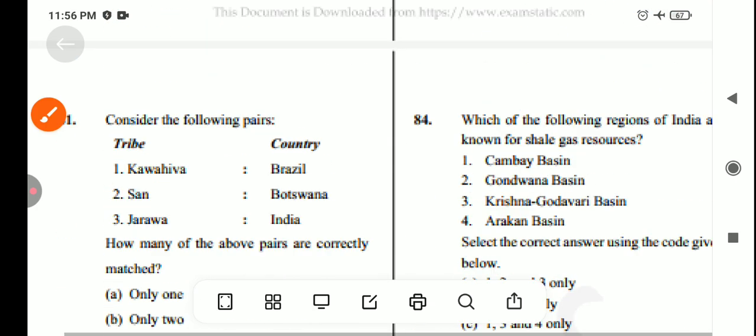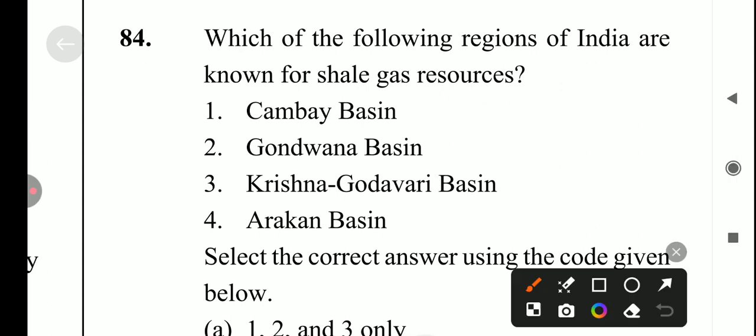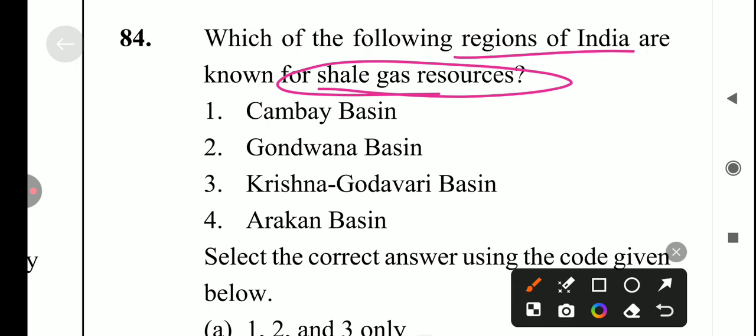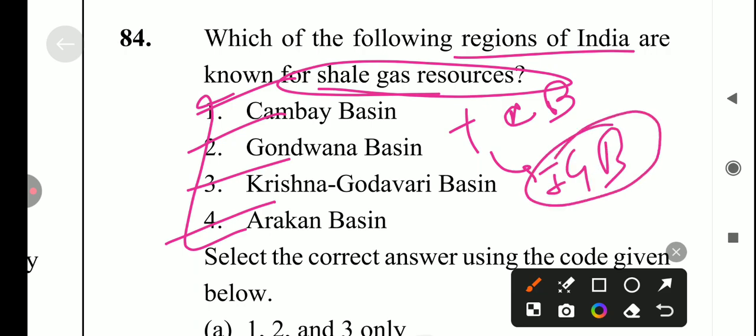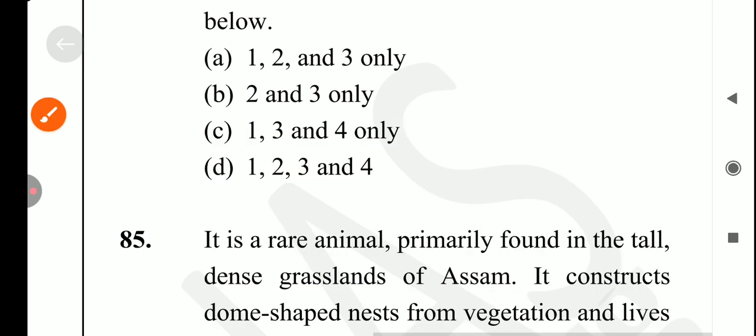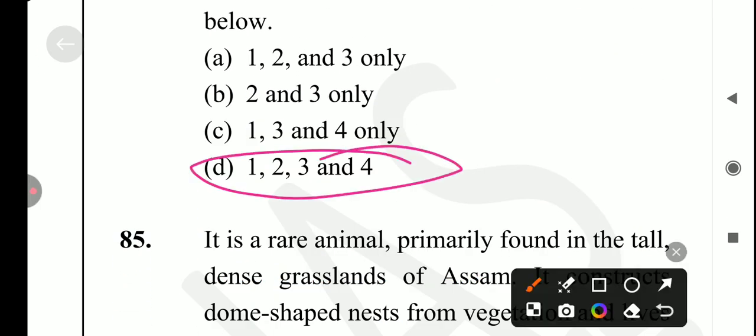लेट्स कम टू द नेक्स्ट क्वेश्चन विच इज which of the following regions of India are known for the shale gas resources? Okay, so first is Cambay Basin, Gondwana, Krishna Godavari Basin, Arakan Basin. So all four are related to the shale gas resources. And another one which is Kaveri Basin, and another one is Indo-Gangetic Basin. Okay, so answer for this question is option number D, which is 1, 2, 3 and 4 all are correct.